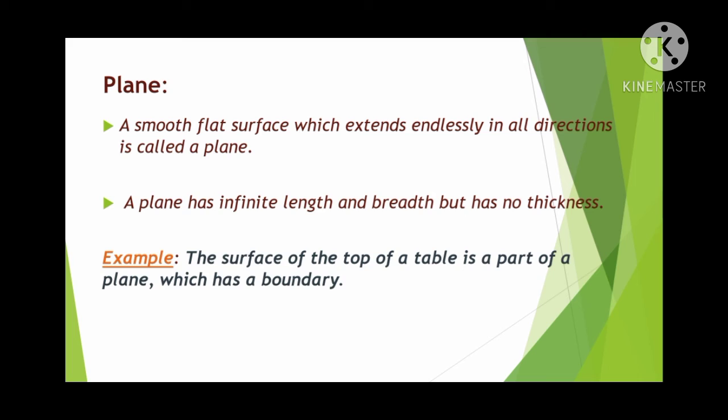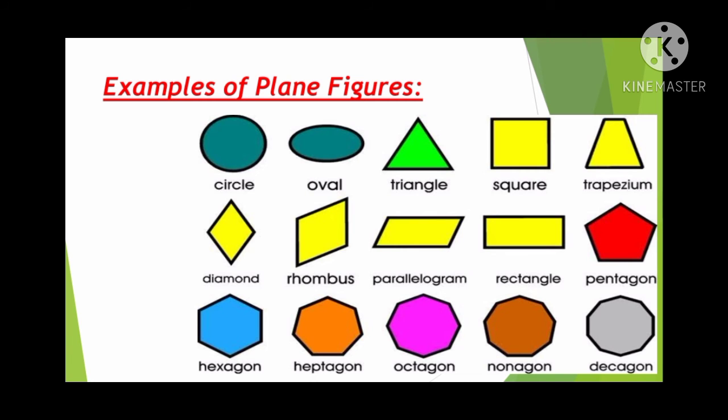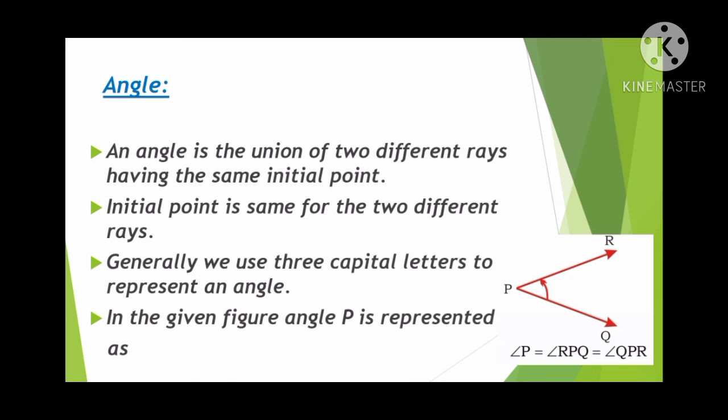Next, coming to the examples of plane figures. What are plane figures? The diagrams which can be drawn in a plane are called plane figures. Examples are circle, oval, triangle, square, trapezium, diamond, rhombus, parallelogram, rectangle, pentagon, hexagon, heptagon, octagon, nonagon, decagon. All these figures have only length and breadth, but no thickness. Only 2-dimensional shapes are called plane figures.